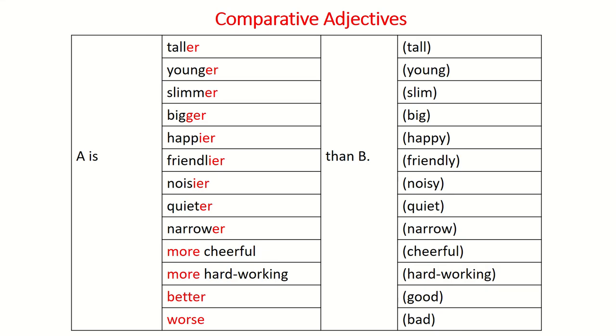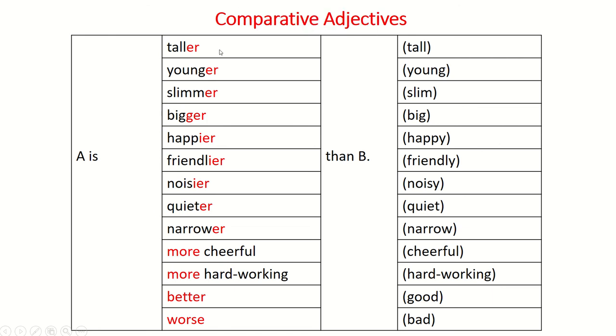Comparative adjectives. So we compare A and B. A is more than B. A thì như thế nào đó hơn là B. So we're going to use these adjectives to compare A and B. Chúng ta sẽ dùng những cái tính từ này để so sánh A và B.